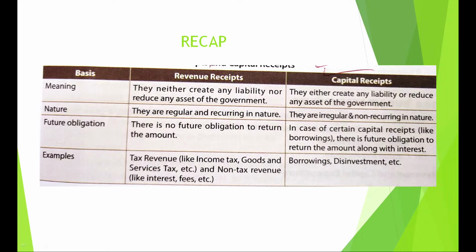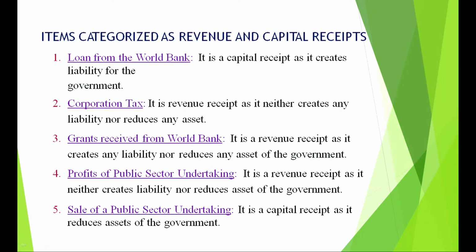And then you can give the examples as your fourth point. Now, you can have some questions in the paper where you can be asked to identify them as revenue and capital, like loan from the World Bank, borrowing. Capital, why? Because it increases liability. Tax is revenue, why? Because it neither creates any liability nor reduces an asset. Again, grants is a revenue receipt, give the definition of revenue receipts. Profits is a revenue receipt, give the definition of revenue receipts.